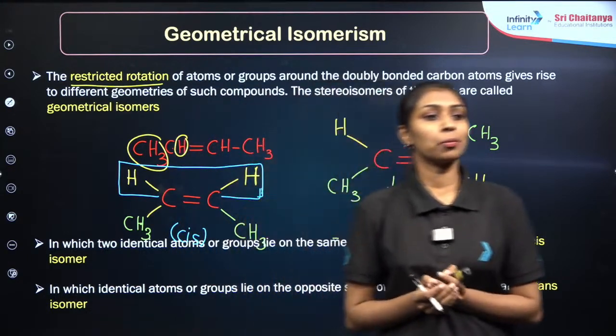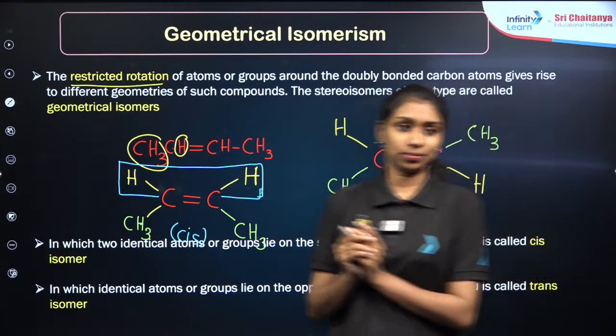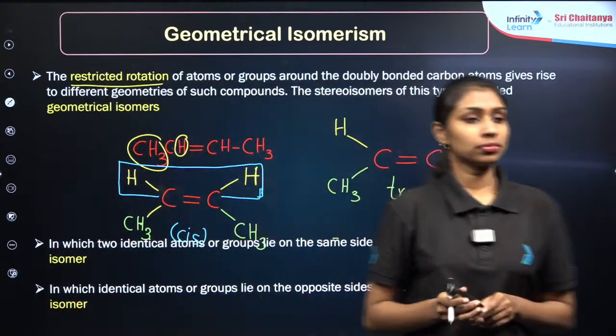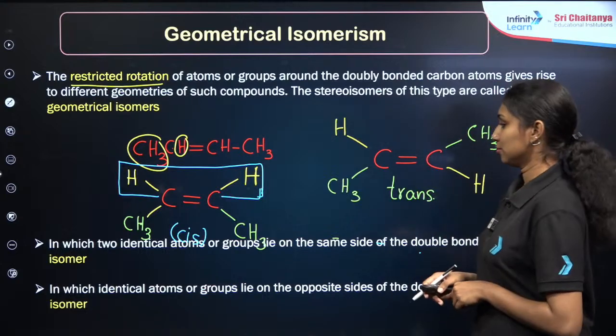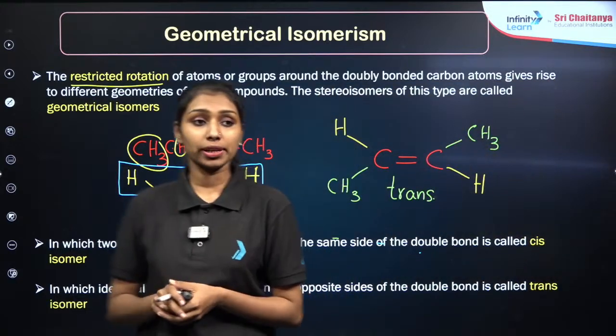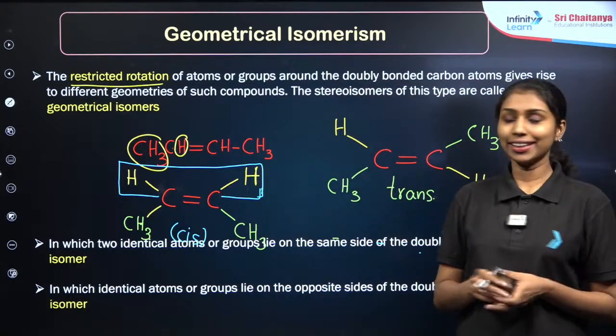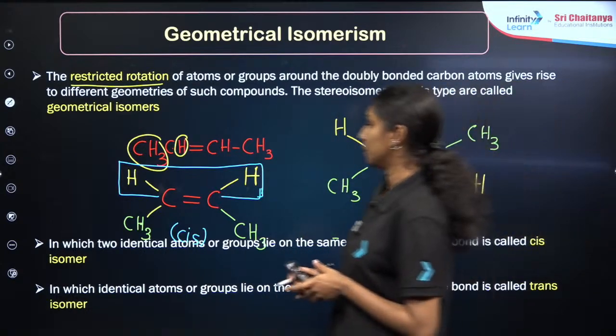Is that clear now, Himanshu? About geometrical isomerism, that is, the cis-trans isomers. Okay, fine.